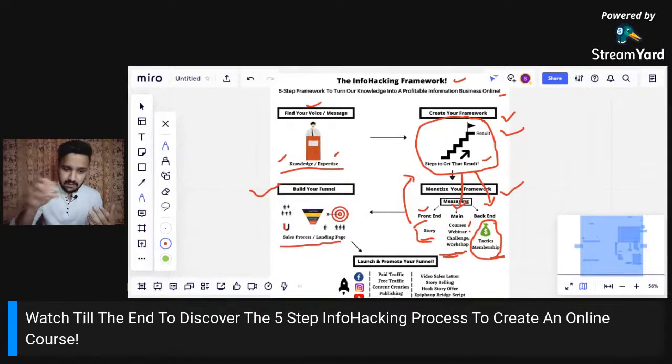We have already created some videos in step number 3, right? So we are going to take those videos, those messaging parts, and we are going to integrate them with our funnels. If we selected a course, then we should have a membership funnel. If we selected a webinar, then we should be building a webinar funnel. Funnel is nothing but a place where we are going to host our course, our webinar, our workshops, guys. So that is going to be step number 4, right?